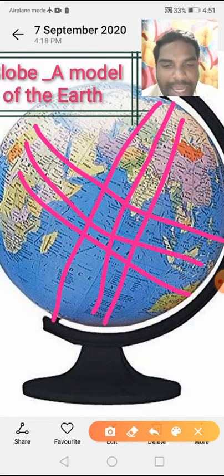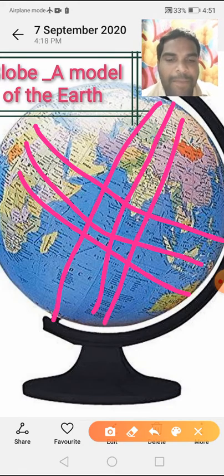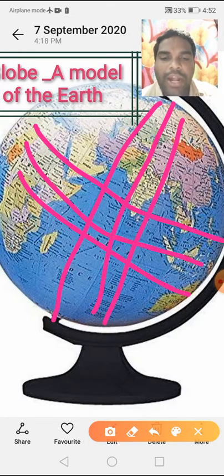These are called imaginary lines. Understand children? Yes. See, these imaginary lines drawn by map makers help us to find out the location of a place on globe or a map. We will see in later classes how they are drawn.